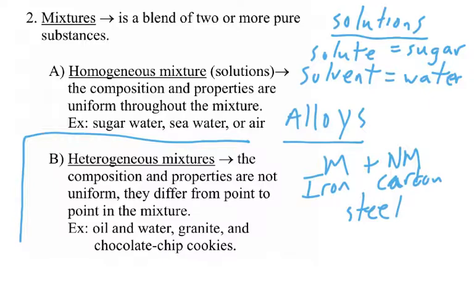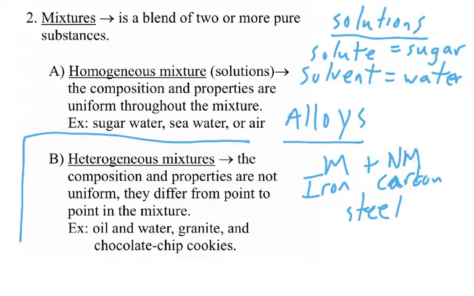Another example would be a chocolate chip cookie. If you analyze a chocolate chip cookie, the chips aren't distributed evenly. You might have a cookie that has more chips on one side than on the other. So as long as it's not uniformly mixed, it would fall under heterogeneous mixture. One of my favorite examples would be trail mix. Trail mix is an example of various substances, perhaps peanuts, raisins, cashews, almonds, M&Ms, and they're all randomly mixed throughout the container.